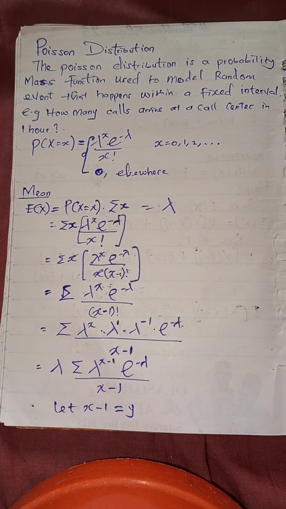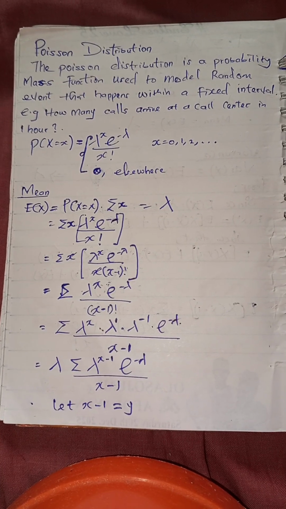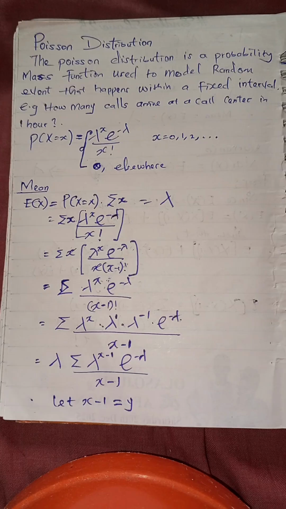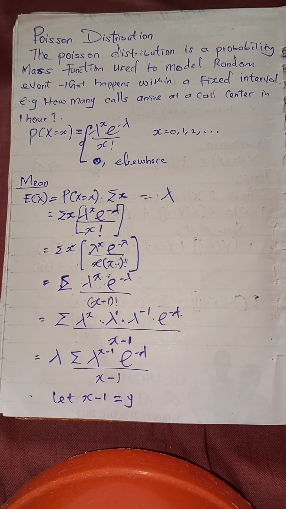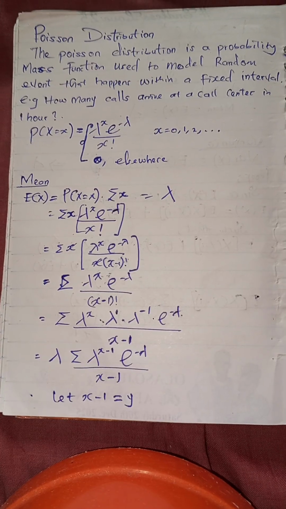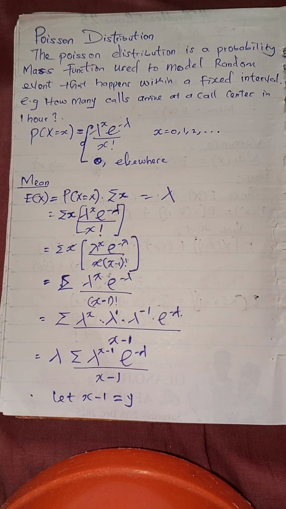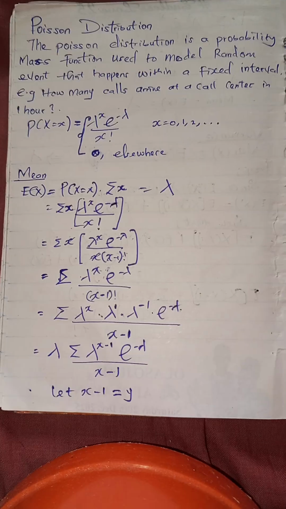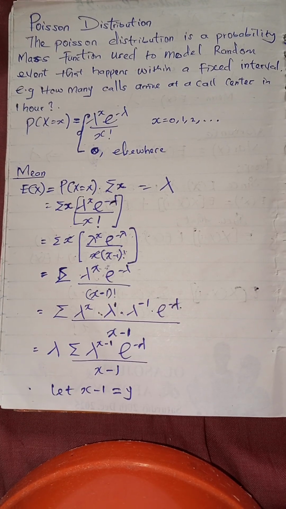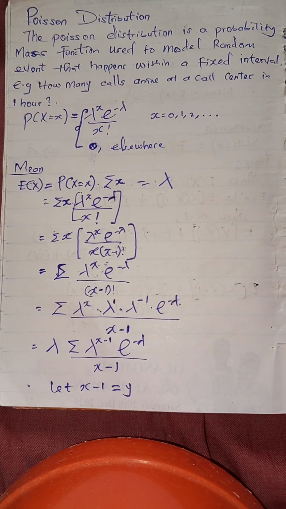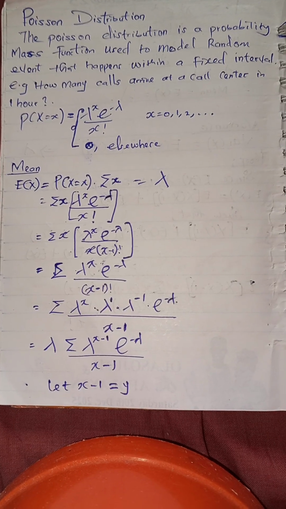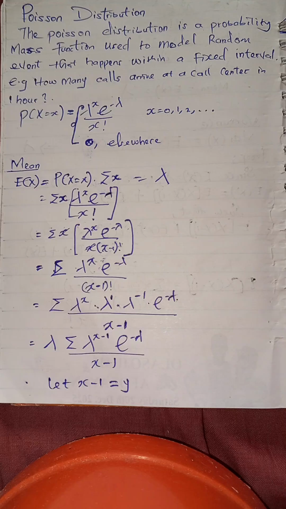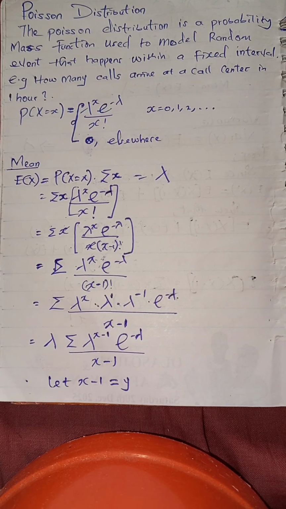Hey guys, for this video, I will show you how to prove the mean and variance for Poisson distribution. But before we go into that, what is the Poisson distribution? The Poisson distribution is a kind of distribution that models random events that happen within a fixed interval. For example, the number of car accidents that happen on a road per week.